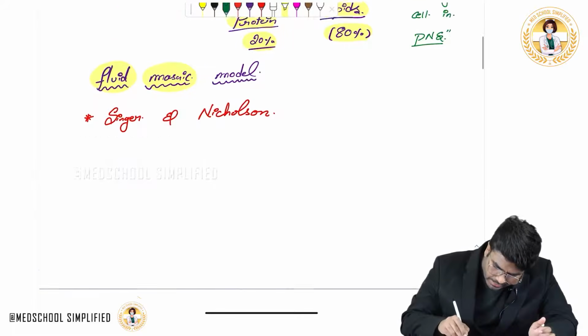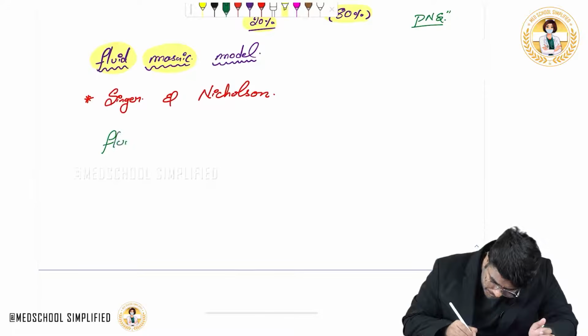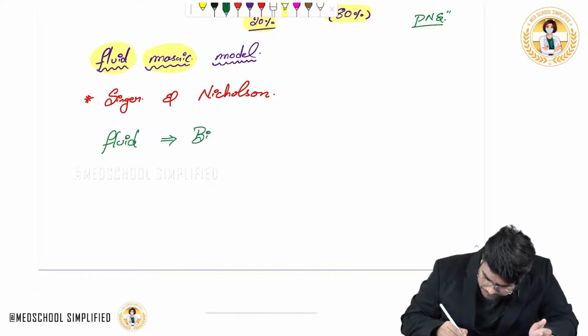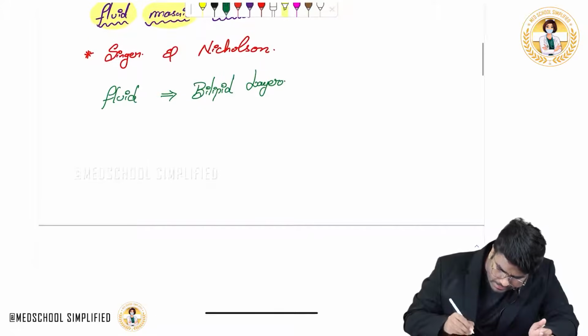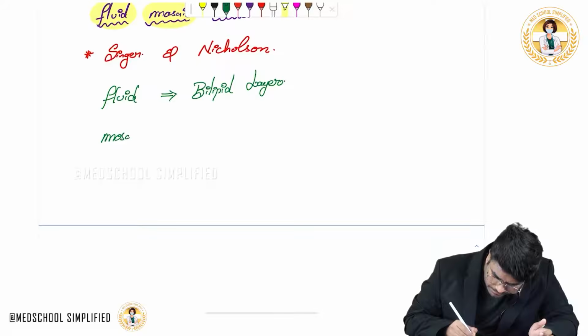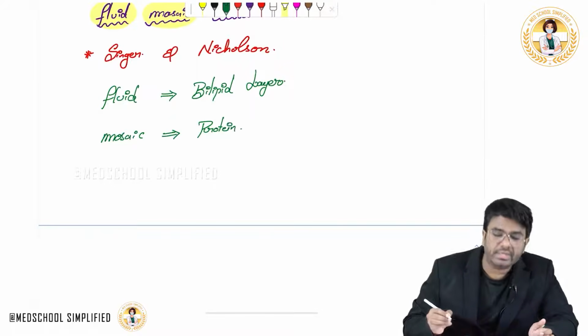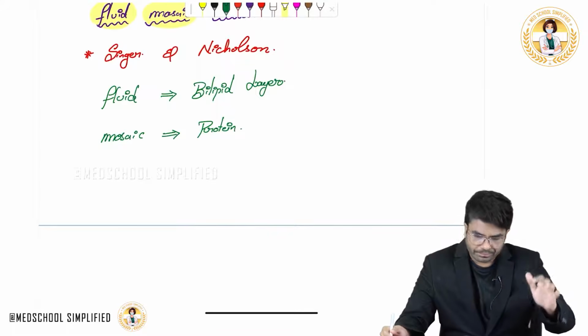Now let me write here, according to them, what is the fluid? Fluid is the bilipid layer. And what are the mosaics? In the sea of bilipid layer, the proteins and carbohydrates also are just floating.